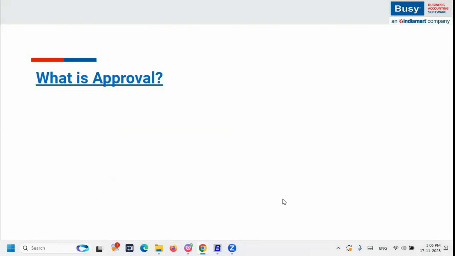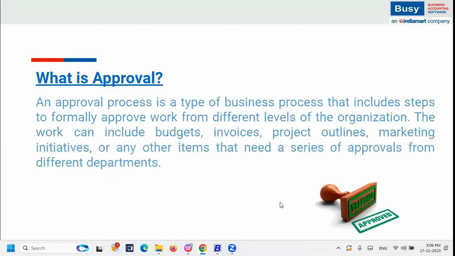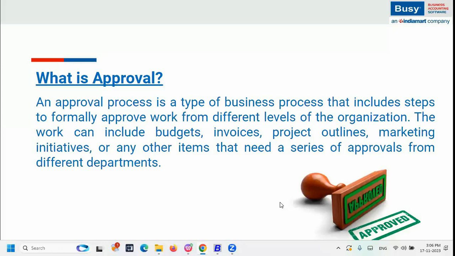Approval is a decision or an action. In a general sense, approval refers to a decision or action that officially agrees to or accepts a request. It involves giving formal decisions or consent to a particular action, request, or decision.